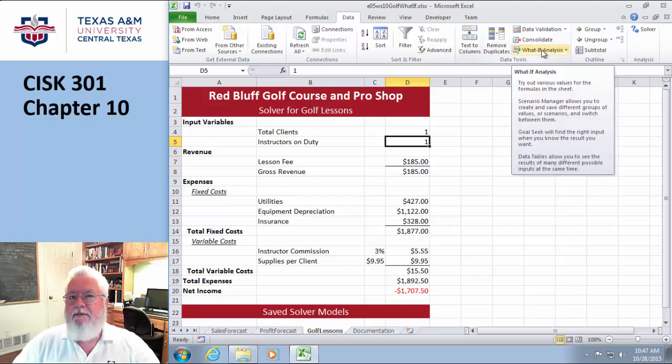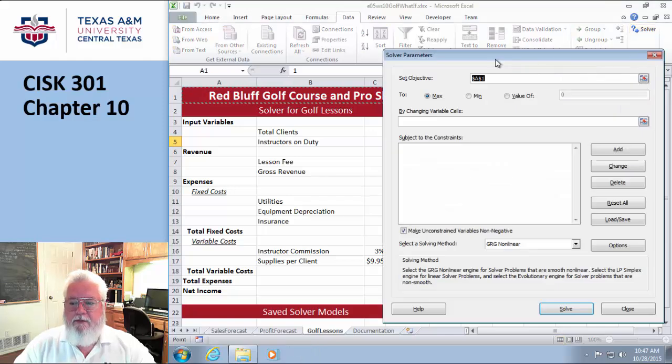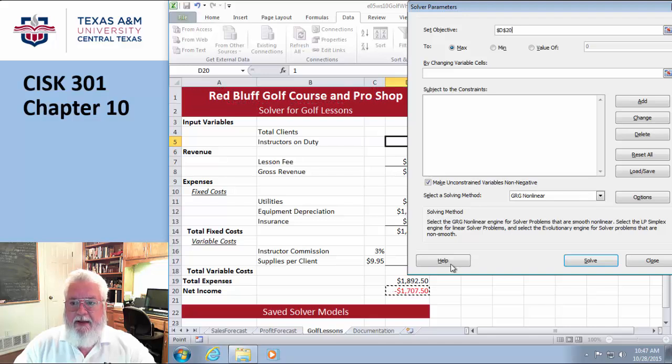Now, remember goal seek? Remember that? Your goal seek where you punch in a number and it went brrr, ran through them, but that was only for one variable, okay? And so goal seek works very well for one variable. It does not work for 2 variables, so you have to use a solver. So solver is essentially goal seek on steroids, okay? That's essentially it. Okay. So I'm going to hit the little solver guy, doing, and then it says, what is my objective? So the objective is going to be that, okay? The objective is my net income.